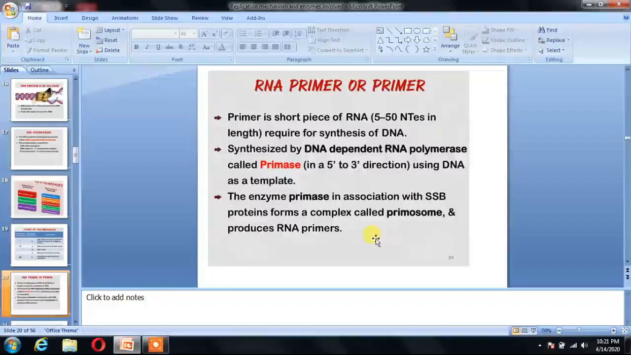RNA primer or primer. Primer is a short piece of RNA which is required for the synthesis of DNA, because DNA synthesis is not initiated by DNA polymerase. It needs primer synthesized by DNA dependent RNA polymerase, which is called primase, in 5 to 3 direction using DNA as a template. The enzyme primase, in association with single stranded DNA binding protein, forms a complex which is known as primosome, and it produces the RNA primer, and then the initiation process starts.